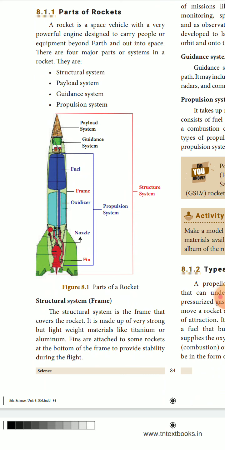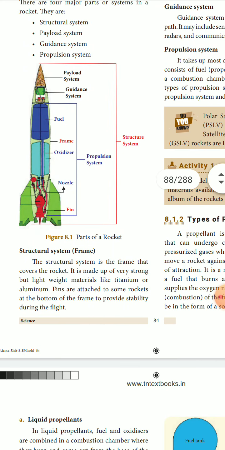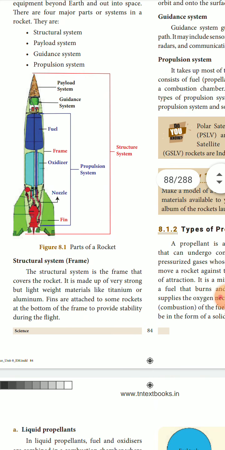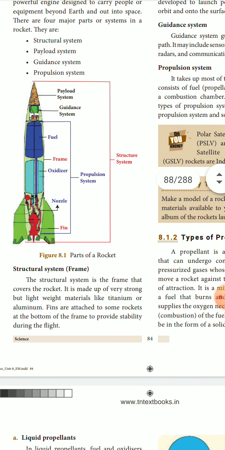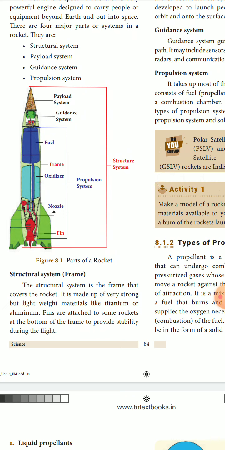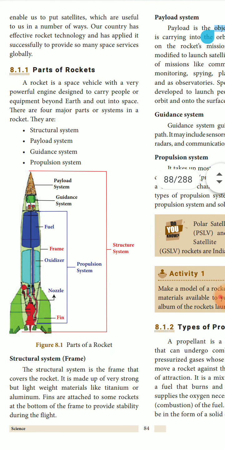The structural system is the frame that covers the rocket. It is made up of very strong but lightweight materials like titanium or aluminium. Fins are attached to some rockets at the bottom of the frame to provide stability during the flight. Just as a fish has fins to move properly in the water, the rocket also has fins at the bottom, and they are made of lightweight metal like aluminium or titanium.